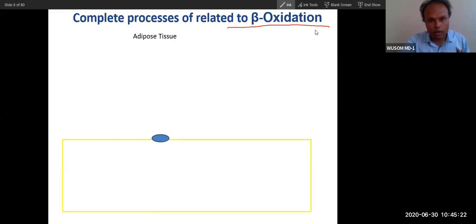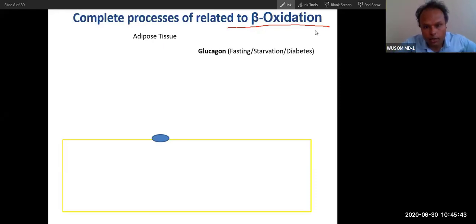So let's begin from the adipose tissue. The fat is stored in the adipose tissue, but the utilization of this fat is done by other tissues around our body. Muscle, liver, and cardiac muscle will utilize it. So what will happen? There is a process that is stimulated by glucagon, and this process is called lipolysis.